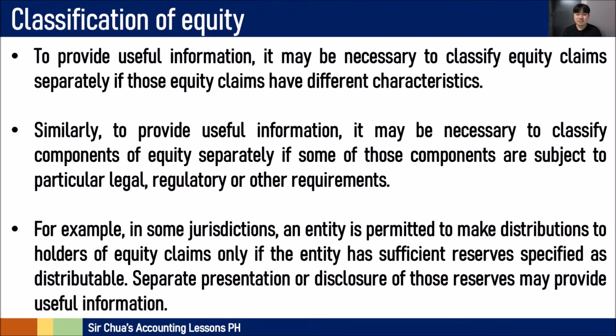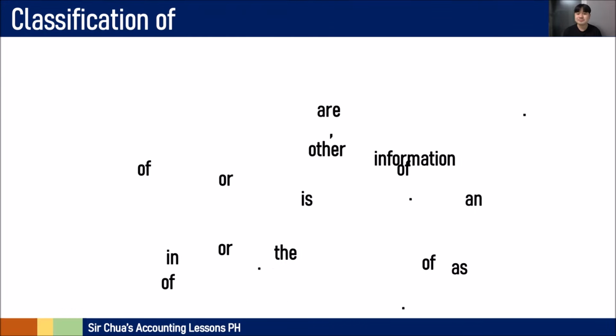For example, in some jurisdictions or territories, an entity is permitted to make distributions to holders of equity claims only if the entity has sufficient reserves specified as distributable. Separate presentation or disclosure of those reserves may provide useful information, and these are our concepts or rules that we have to follow in case we have to classify equity transactions.